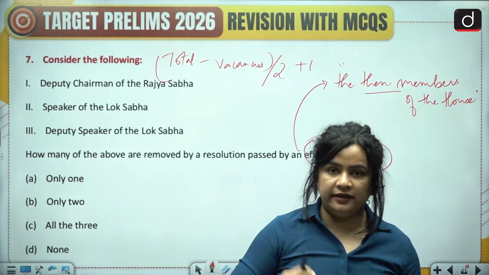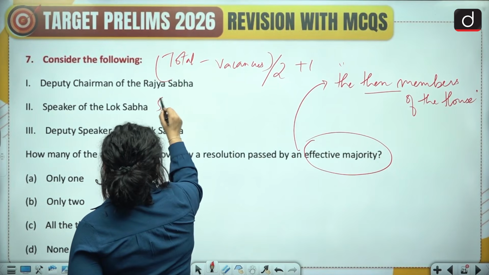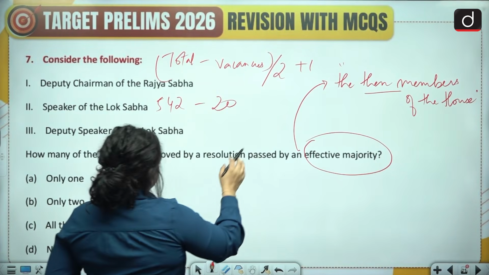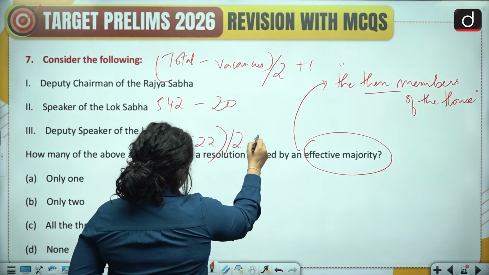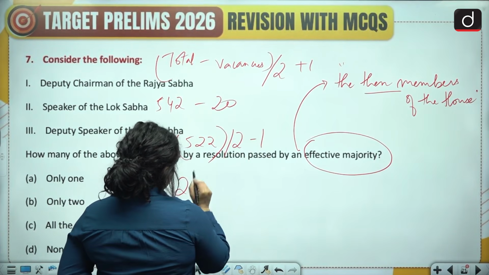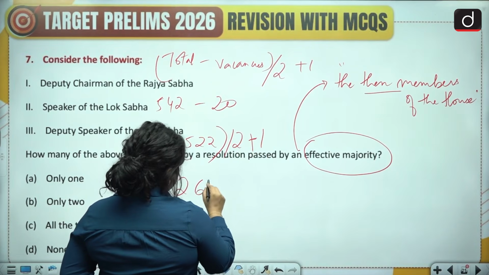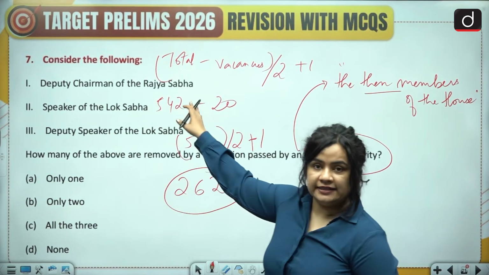So if, let's say, the total membership of the House is 542 and there are 20 vacancies, the majority would be 522 divided by 2, plus 1, which will be 262. This will be the majority in a case like this.